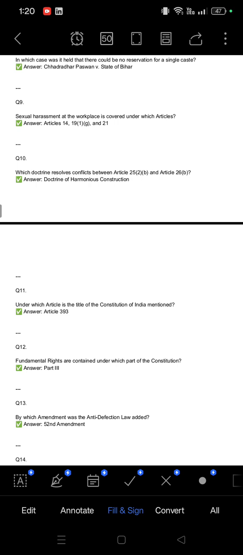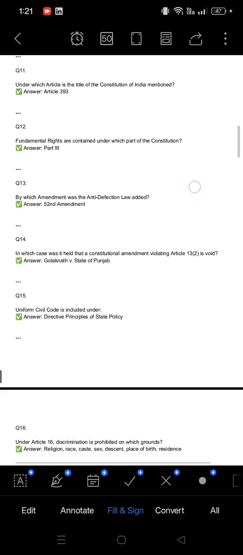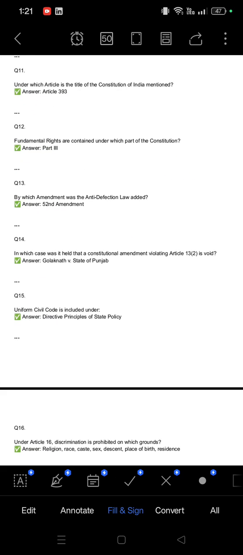Sexual harassment at the workplace is covered under Article 19(1)(g). Which doctrine resolves conflict between Article 25(2)(b) and Article 26(b)? The answer is the doctrine of harmonious construction. In which article is the title of the Constitution of India mentioned?